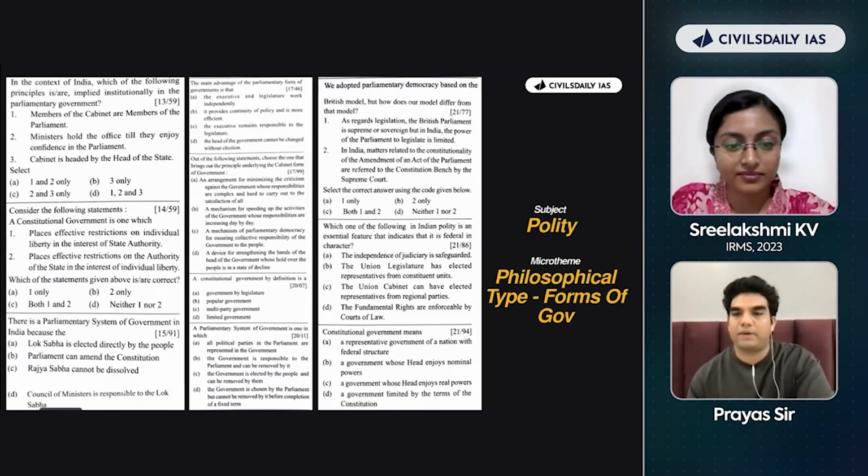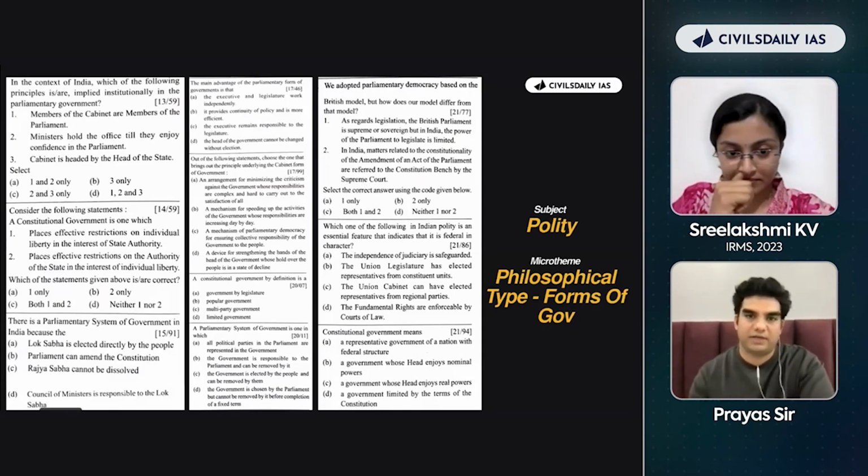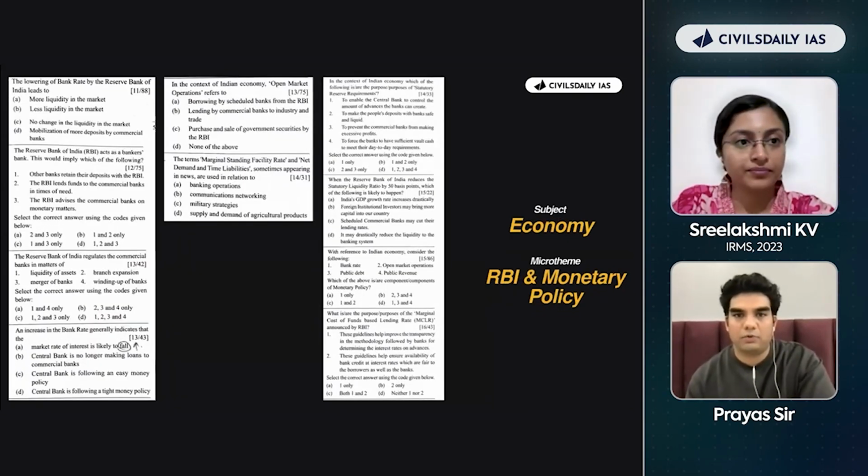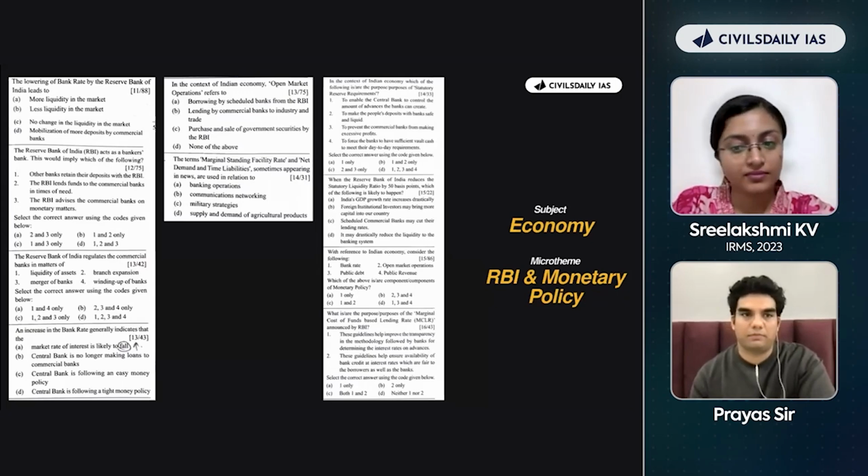Folks who can't find the micro theme document, we'll share the PDF in the chat at the end. This is economy, RBI and monetary policy. I mean, ये तो सबको ही पता होगा, बहुत ज़्यादा important है.